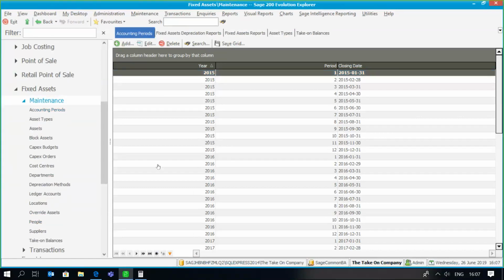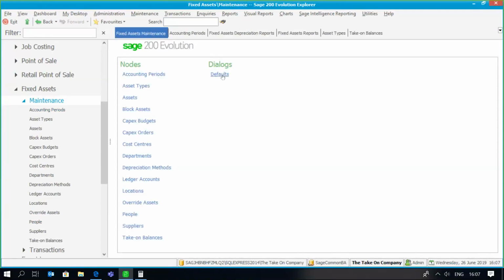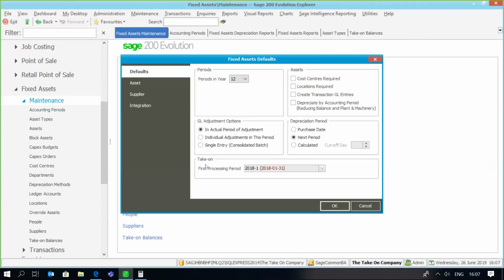Very importantly, if I go back to my defaults in fixed assets, we need to specify the correct first processing period. As you can see, now that we've had take-on balances for assets, the first processing period cannot be changed. Remember, the first processing period is the first month that you're going to be using the depreciation calculations within Sage 200 fixed assets. So always ensure that you've got that month correct.